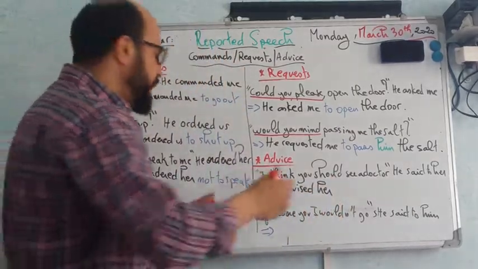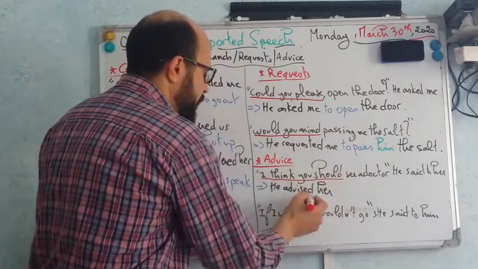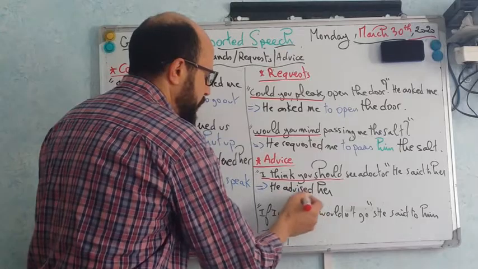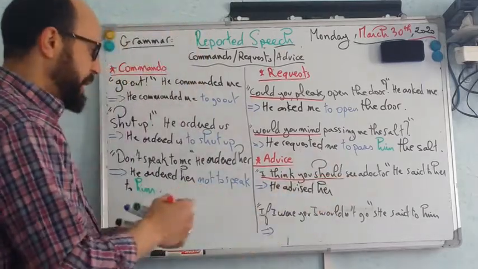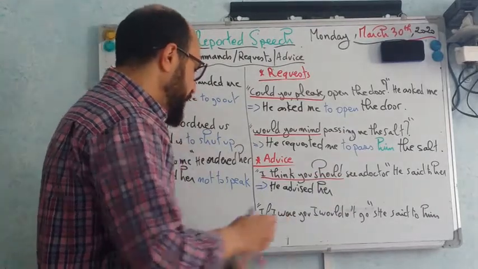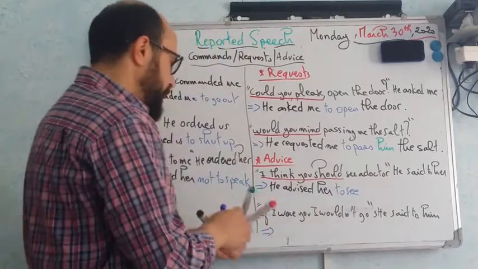What is the expression of advice? Yes, "I think you should." This expression is going to be replaced by the reporting verb advised. We're not going to use this expression anymore, and we're going to use the verb in the infinitive form. So he advised her to see a doctor.